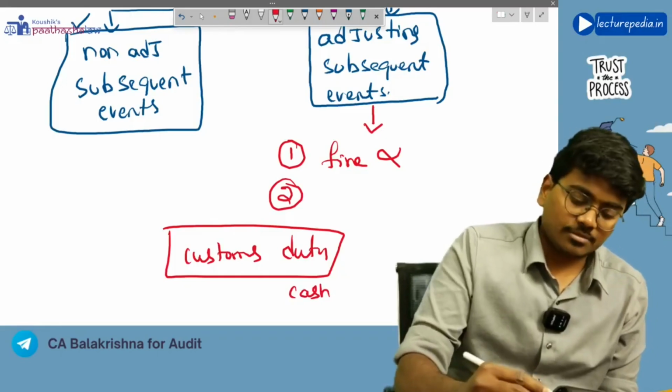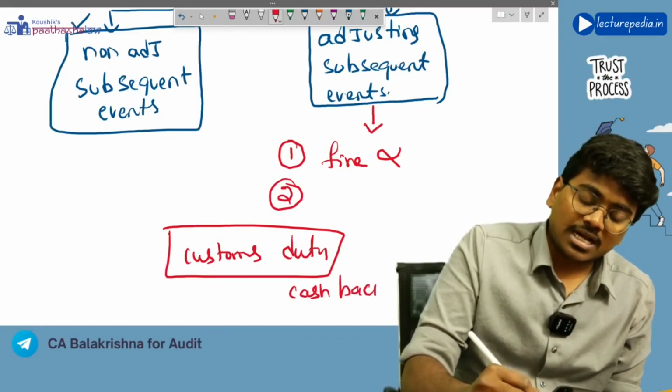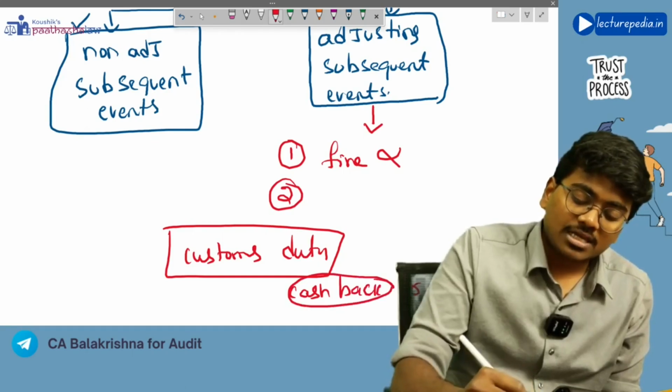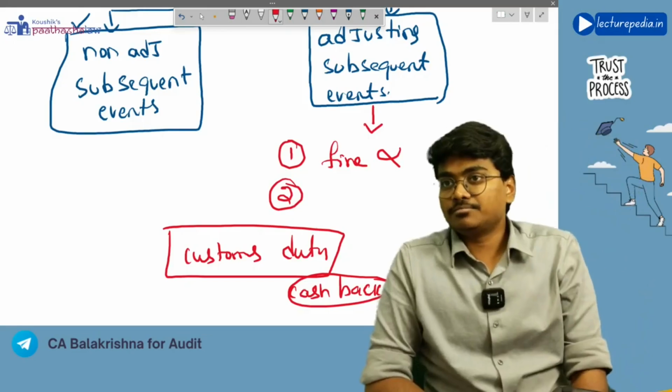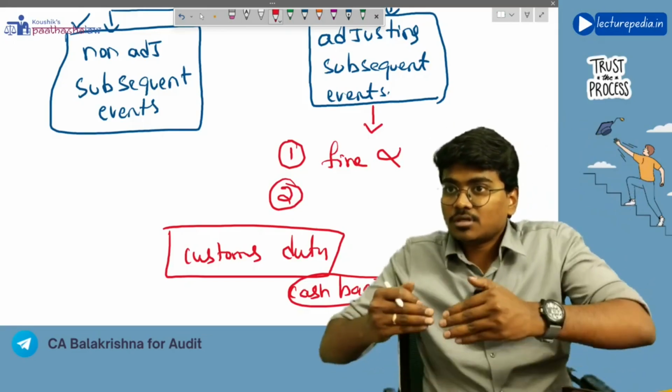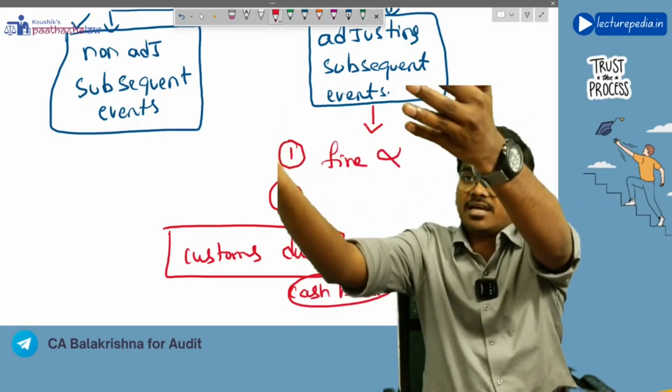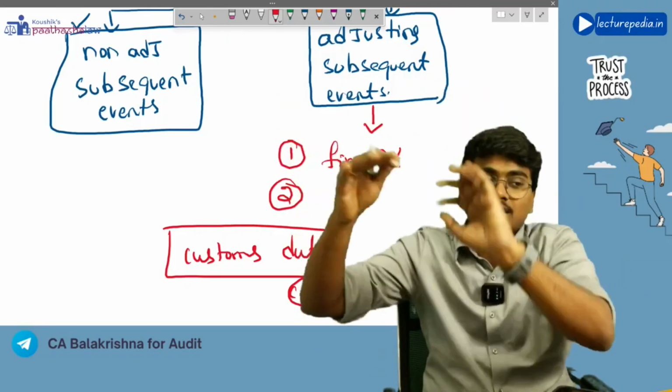There is a specific term in the customs duty, but you can understand it as a cashback or a rebate of the duty that you have paid. At the time of making the sale, you will pay customs duty.